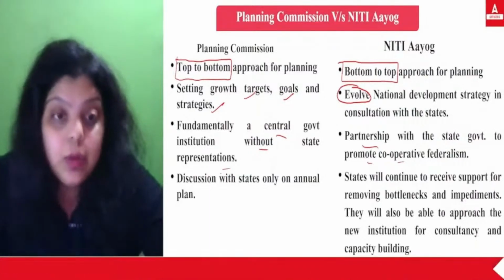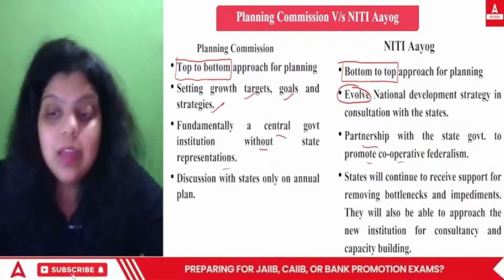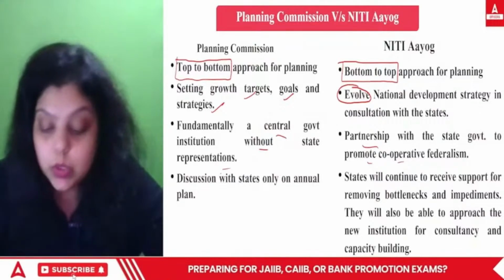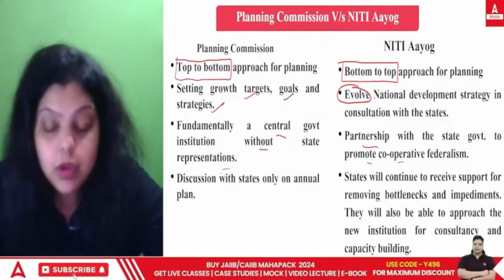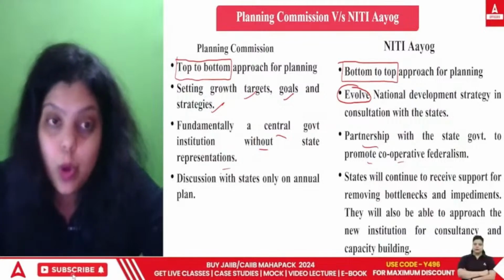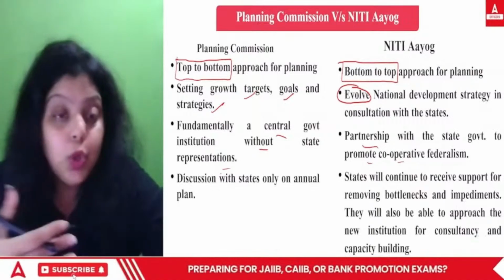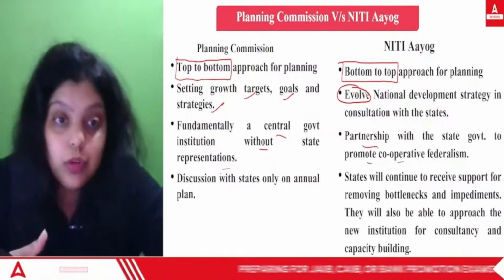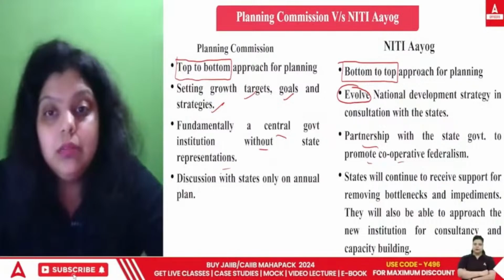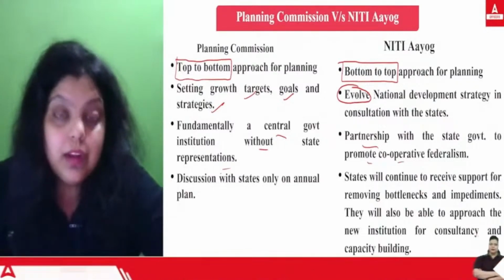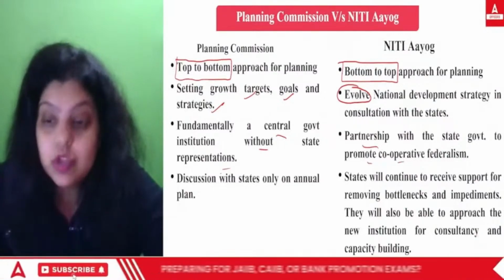And if there is a healthy competition in the economy, you will be easily able to achieve your targets. Your targets will be achieved on time because no one is against you. You all are working together, for your own growth or for your mutual growth. So that's why NITI Aayog is promoting cooperative federalism, which was not there in the Planning Commission.